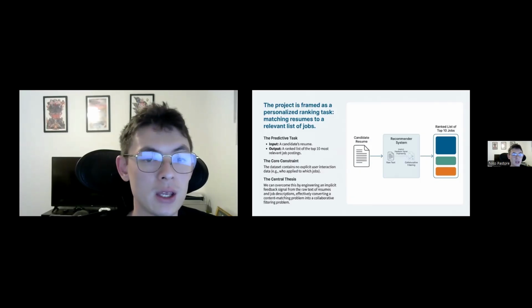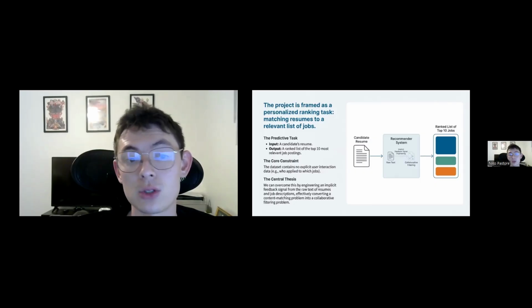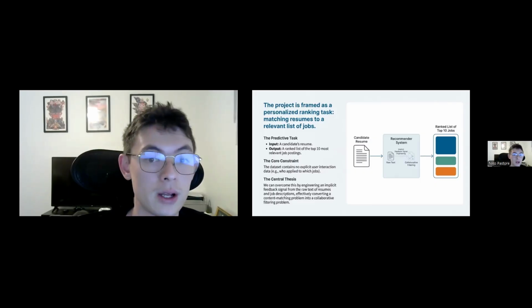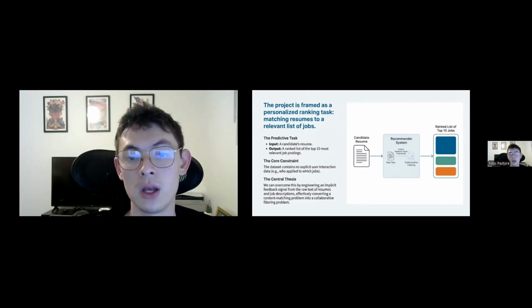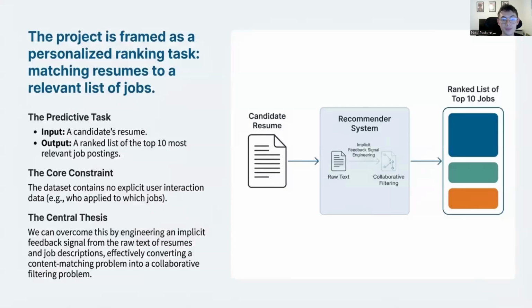So why ranking and not classification? In the real world, a user might be qualified for 1,000 jobs, and classification just tells us, yes, they are qualified. That's not really helpful. Ranking tells us these are the best 10 jobs for you. This dictates my evaluation strategy.